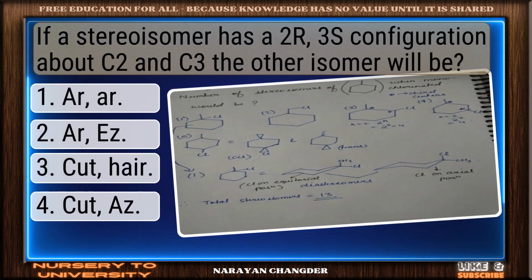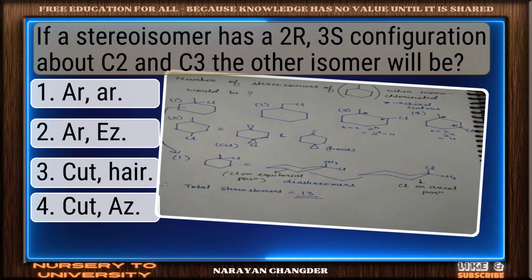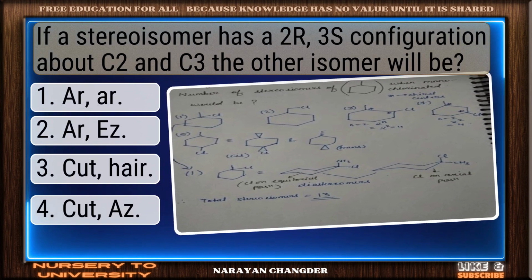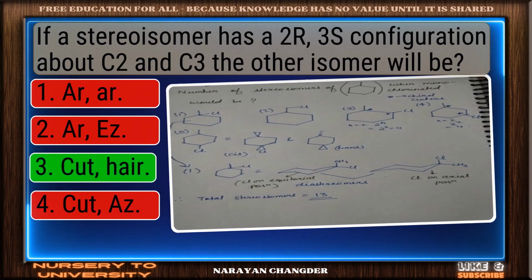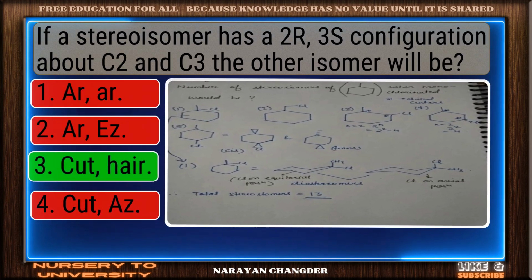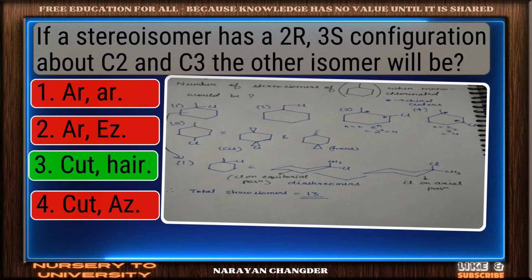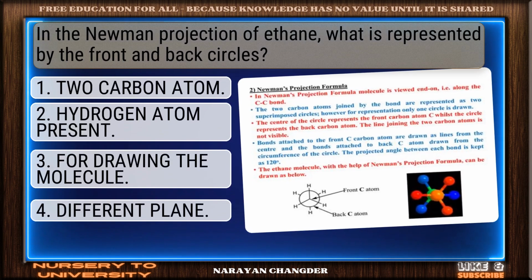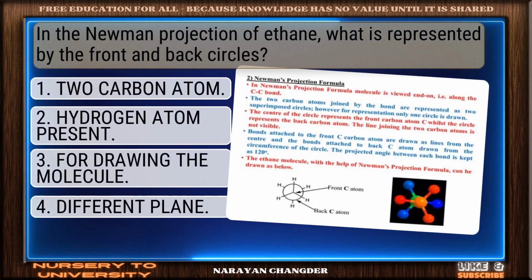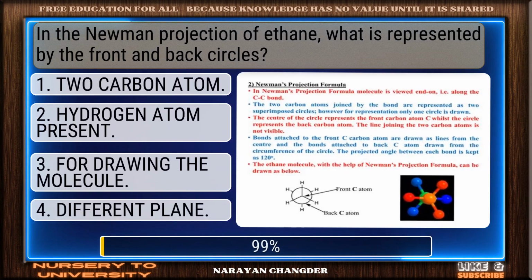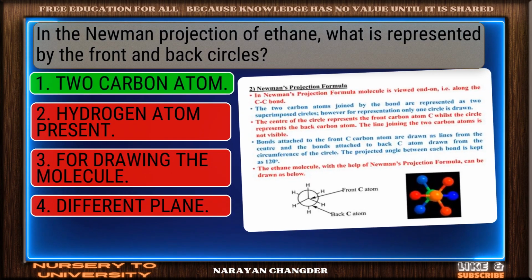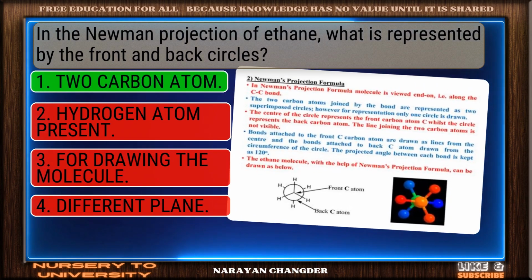If a stereoisomer has a 2R, 3S configuration about C2 and C3, the other isomer will be. You got it. Your choice is right. In the Newman projection of ethane, what is represented by the front and back circles? Nice selection. 2 carbon atoms is the correct and valid answer.